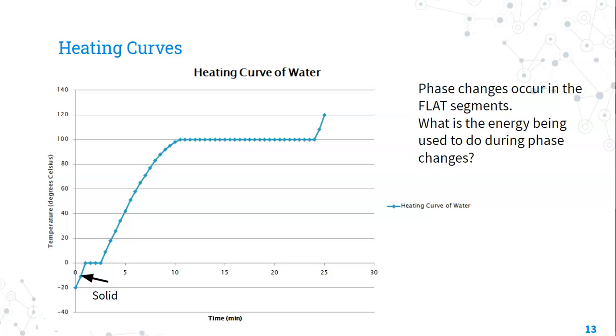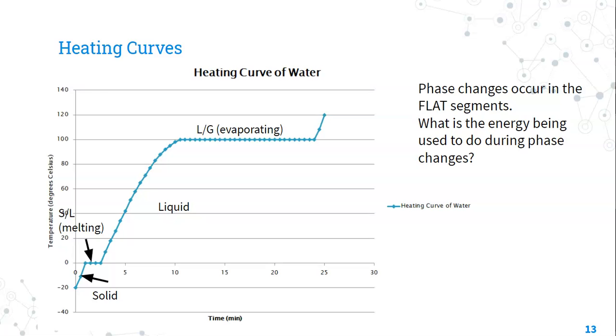So we start with a solid. Next, we have melting in that flat segment. And once all of the solid is melted, we have a liquid and we are heating up that liquid. When we get to 100 degrees Celsius, the temperature stops changing again. Why? Now the energy is being used to boil the water, to change it from a liquid to a gas, to evaporate or boil it.